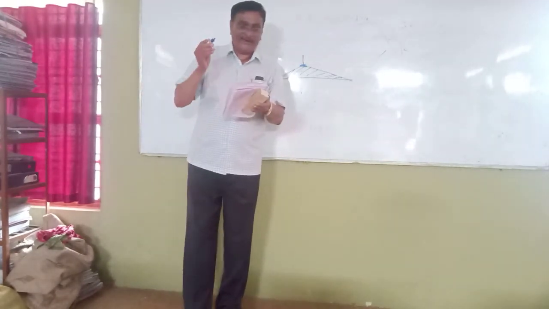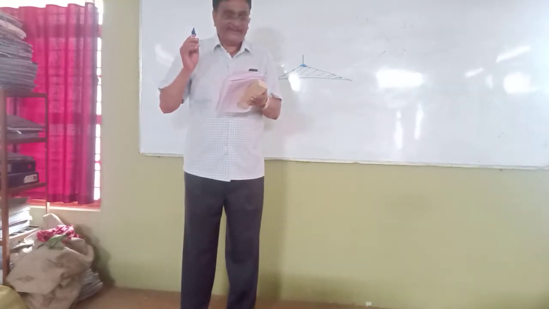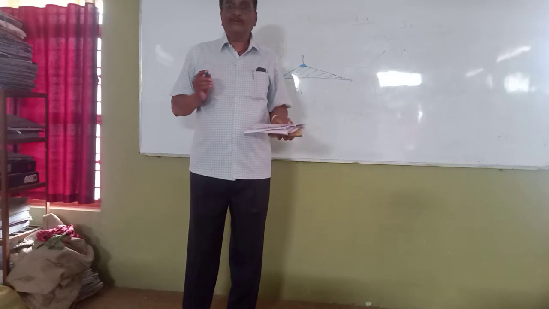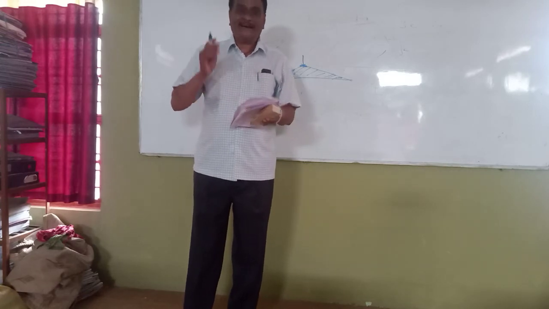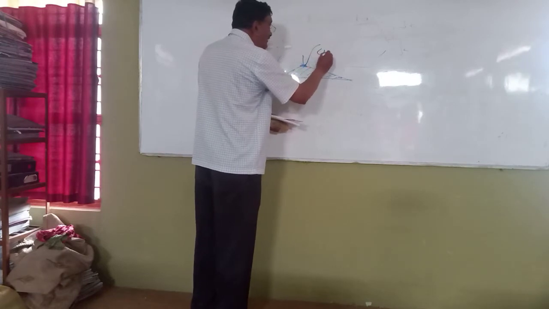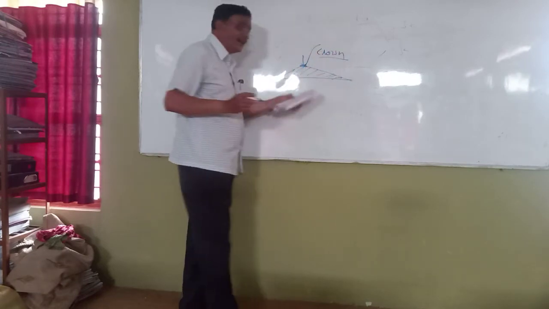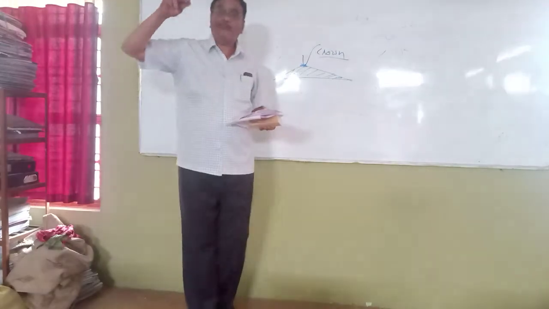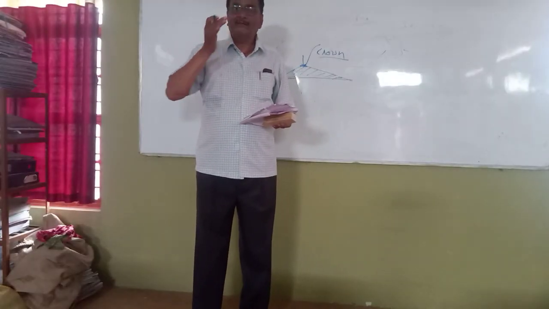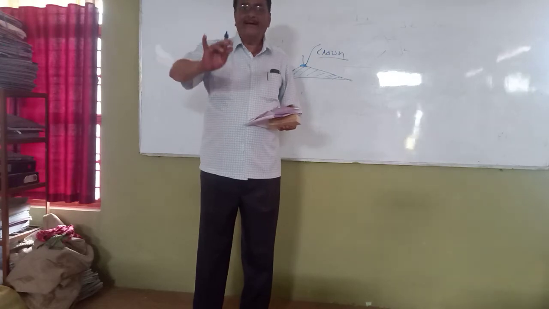The answers are here. One is a crown, second is a camber, third is a super elevation, and fourth is a gradient. My boys, the correct answer is a crown. The crown is the highest point on the carriageway. I repeat, the crown is the highest point on the carriageway.